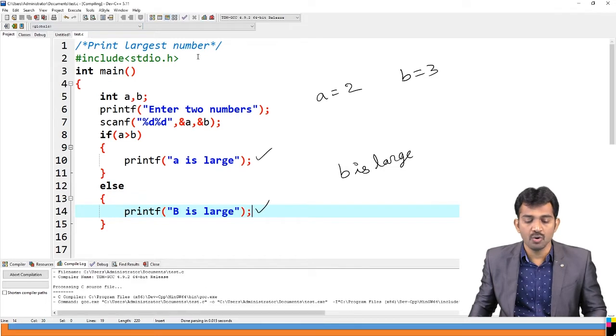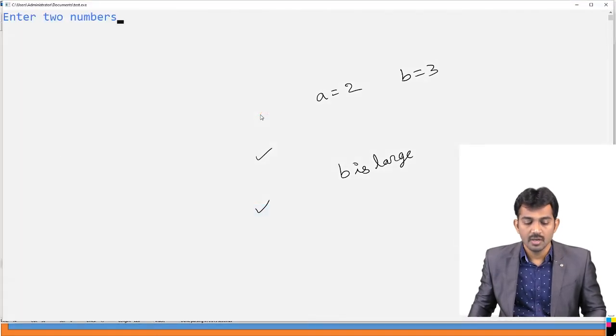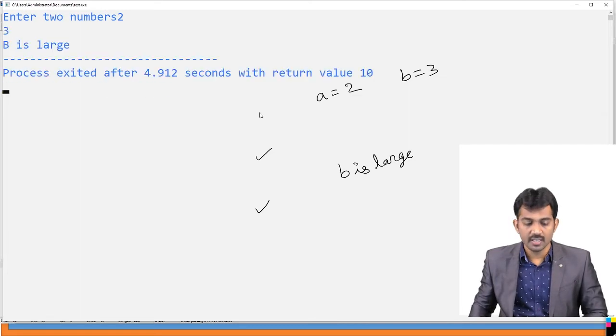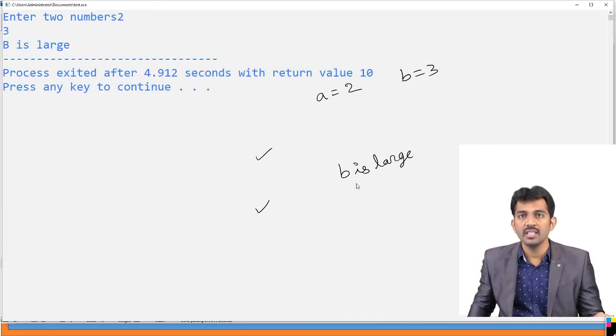For example, if you run this code, enter two numbers. So A value is 2 and B value is 3, then B is the largest. Yes or no?